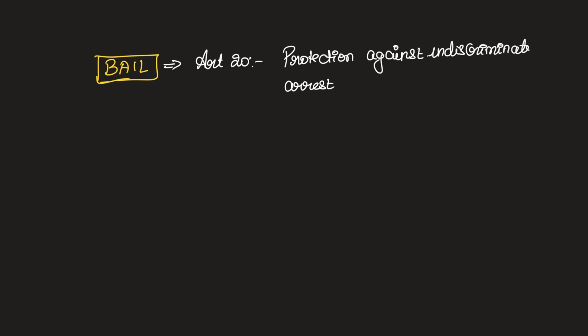The next point that we should discuss is the aspect of bail. Now, as per the Indian Constitution, every accused is entitled to apply for bail as per Article 20, 21 and 22. You know what these provisions are, so please revise them. But what exactly is bail? It's a legal agreement between the accused and the court, in which the accused pays a sum of money as an assurance that he or she will appear in the court whenever asked. The accused can be released temporarily on a payment of bail.